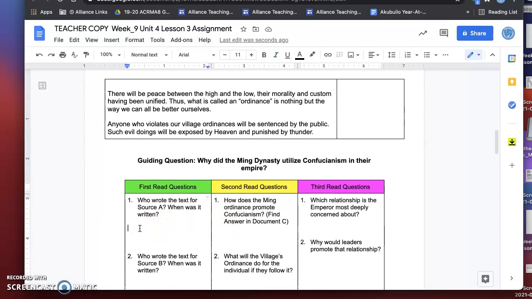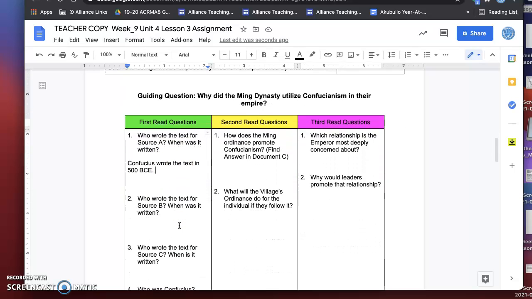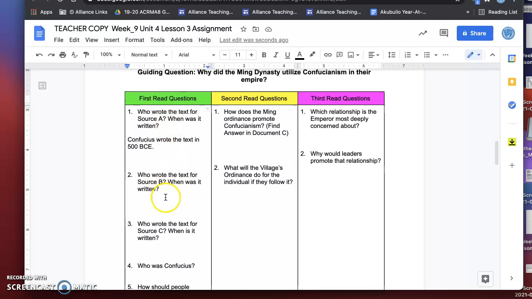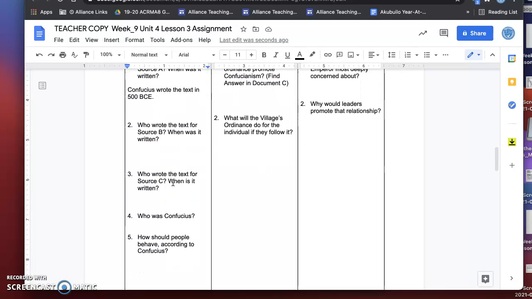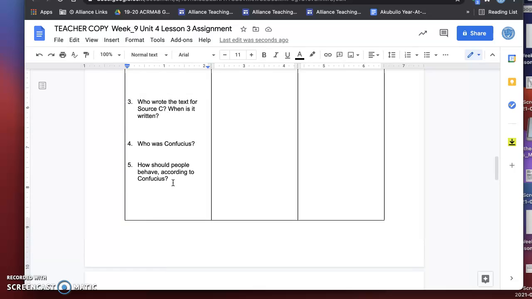Confucius wrote the text in 500 BCE. Simple as that. Notice how it's a complete sentence, and it includes the two questions above with this nice and simplified answer. You're going to do that for the rest of these. Make sure you highlight all your answers in green. Don't forget to do that.